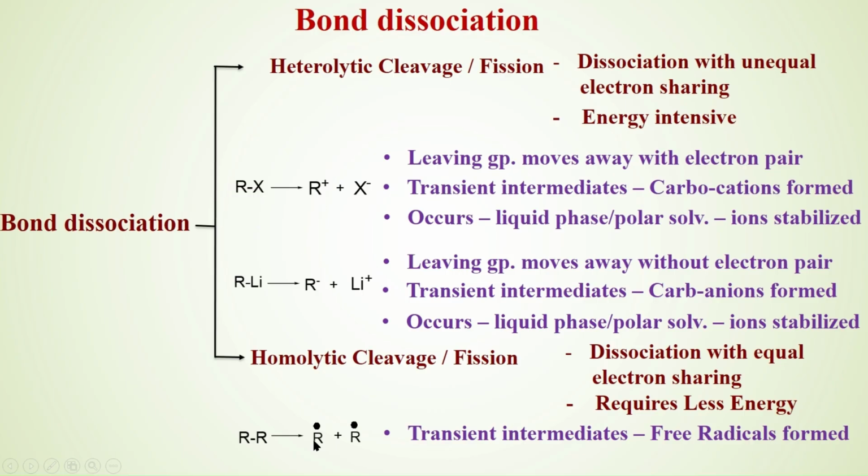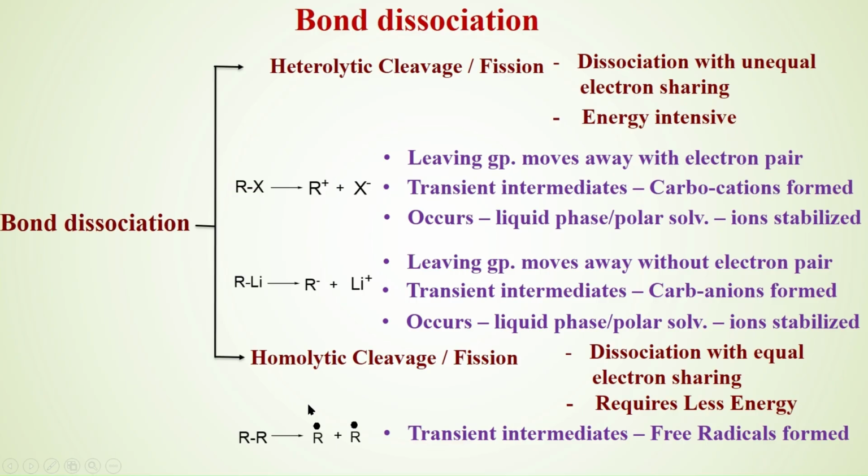As they are electron deficient, they want to become more stable. How can they become stable? By interacting with other groups. R plus looks for other nucleophiles. R minus looks for other electrophiles to react with so that it becomes stable.